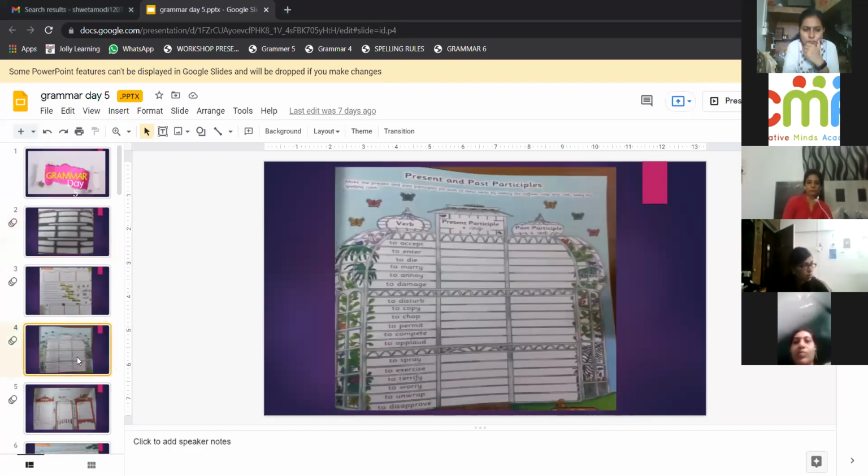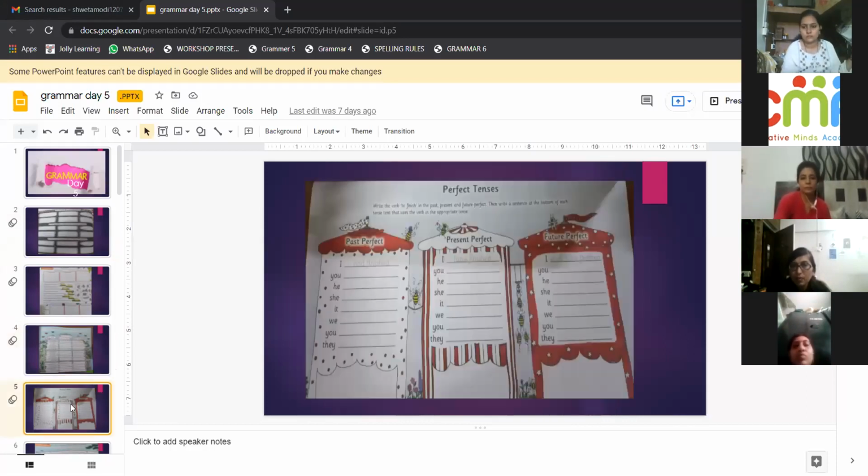Okay. We have done present participle. Now what is past participle? Past participle is nothing but the third form of the verb. Eat, ate, eaten. So eaten. The third form is ed. Play, played, played. So ed, that is the third form. So we use it for perfect tense. Now perfect tenses have been introduced in grade 5. Today we are taking grade 5 now.